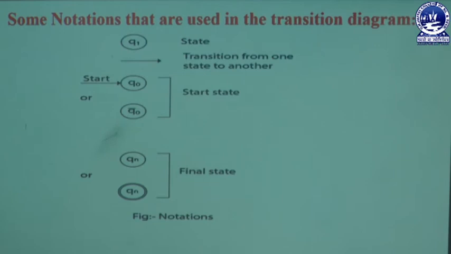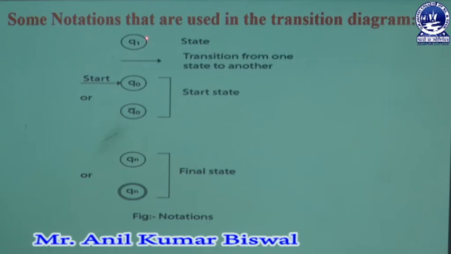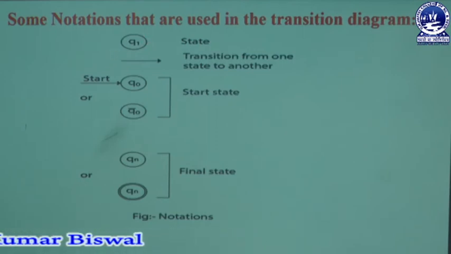In the transitions we may put some states, the first state known as Q1. Every state is represented by a circle with the state name, and a state looks like a vertex, represented as a circle. Next, a transition is always represented through an arrow mark, which helps to go from one state to another state.